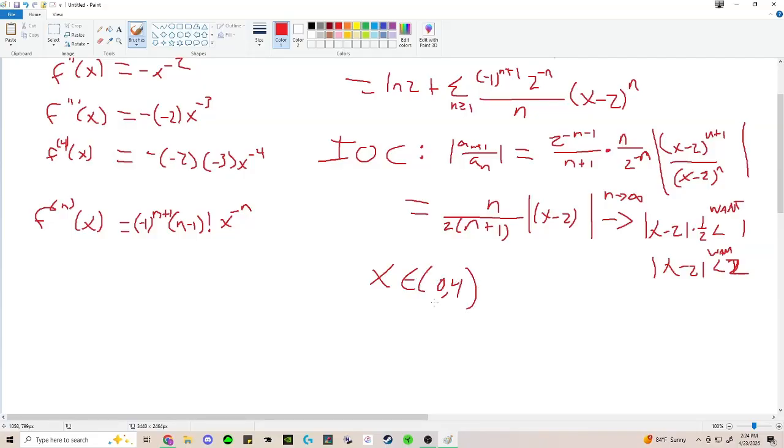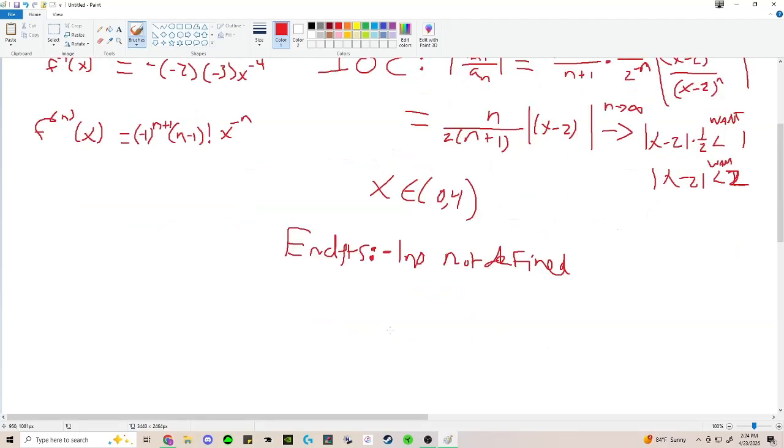And so now our final step is to check our endpoints. Go ahead and check your endpoints. I'm not going to check x equals 0 because ln of 0 isn't even defined there. You could if you'd like, but I just don't care to check it. So ln 0 is not defined. So this is clear, right? And then the next one, let's check 4.